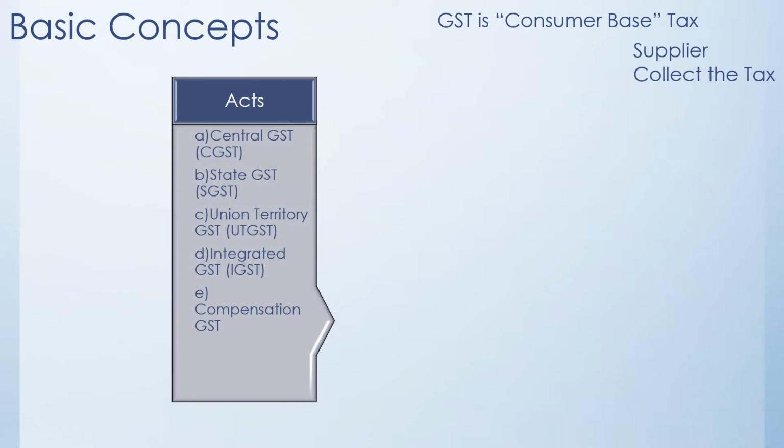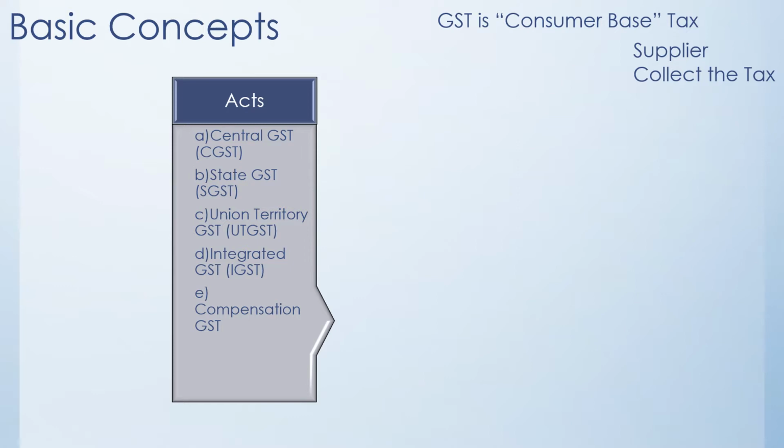First one is the central GST, that is the main tax on the basis of which all other taxes have been devised. Then the second one is the state GST. In which situation the state GST is applicable, in which situation the CGST is applicable, or in which particular scenario the union territory GST or the integrated GST is applicable, we are going to deal with the same.